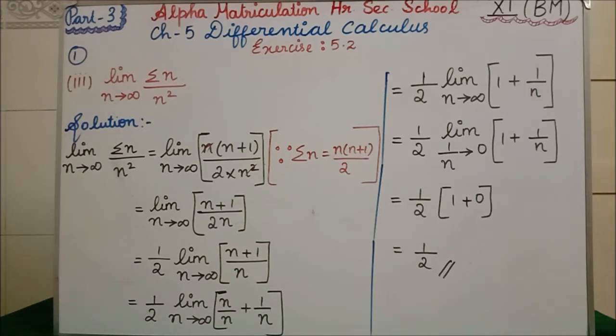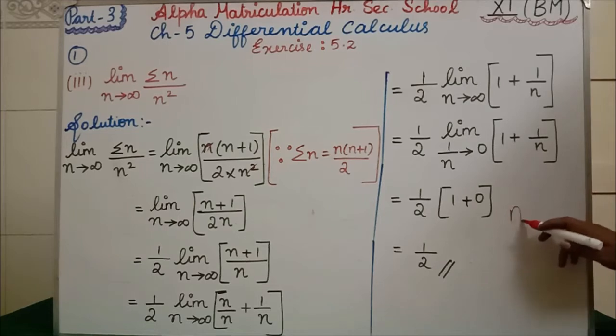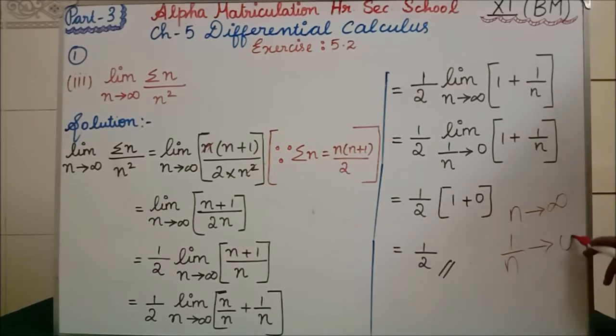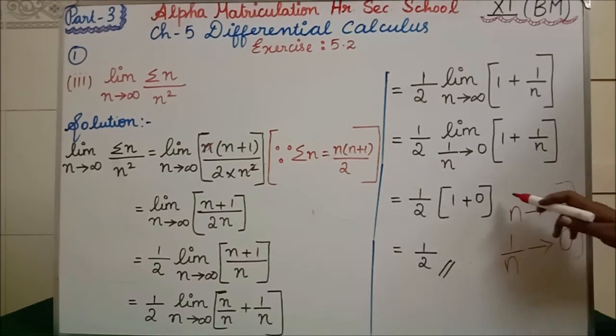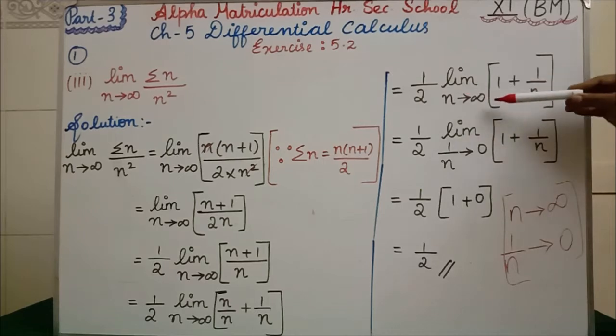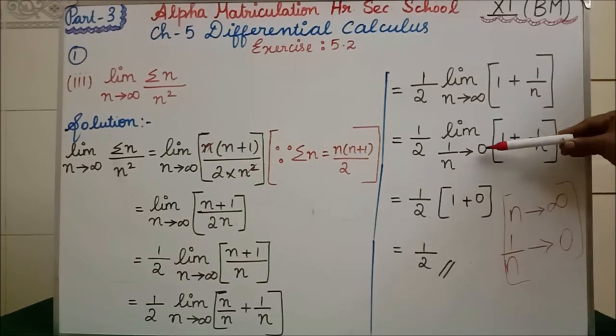Okay. So now we are going to change n tends to infinity as what? What I have told you. If n tends to infinity is given in the question, you have to change it as 1 by n tends to 0, I told you, isn't it? So according to that we are going to change now. Here n tends to infinity, so we change 1 by n tends to 0.